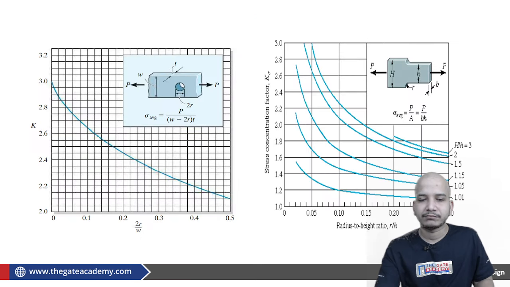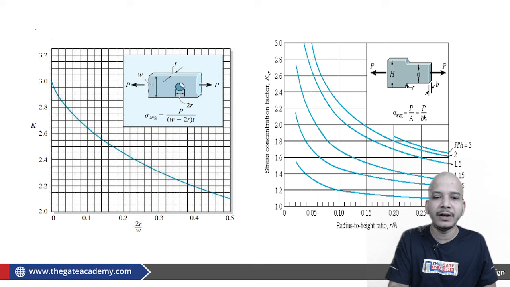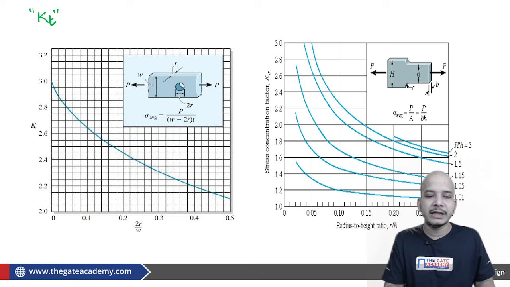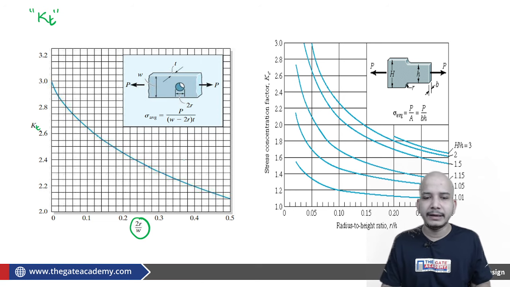Let us just see here. This is the way we determine this theoretical stress concentration factor. So this K is basically Kt. Here you can find that a circular hole is there, having some dimensions. Say diameter is 2r, and the load is applied like this. Width is this much, T is this much. Now corresponding to the ratio of D by W, we will be getting different values of Kt.